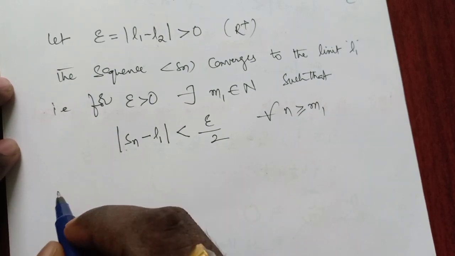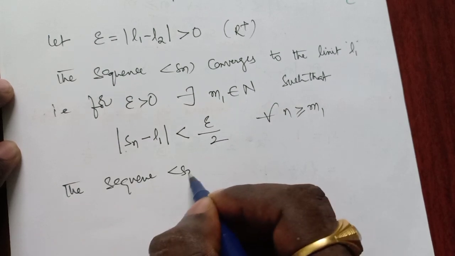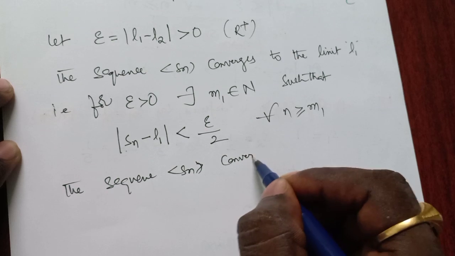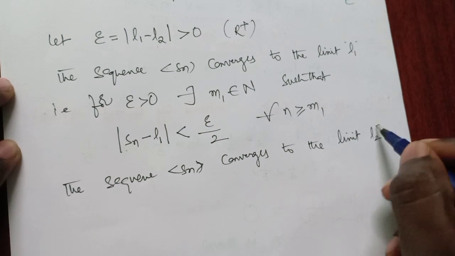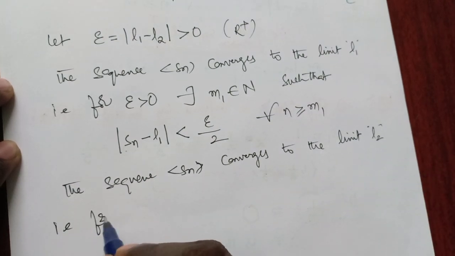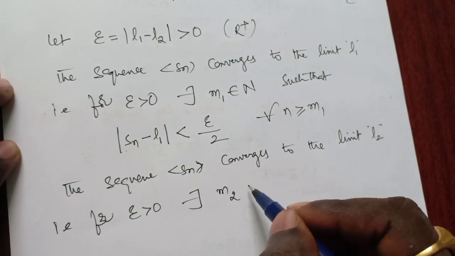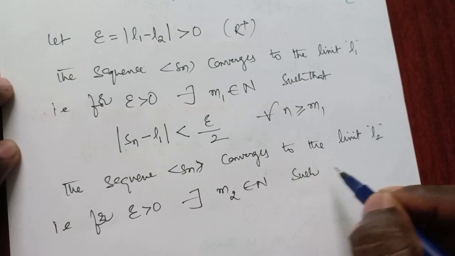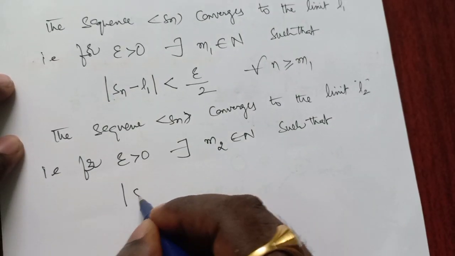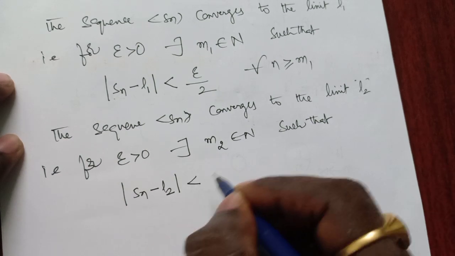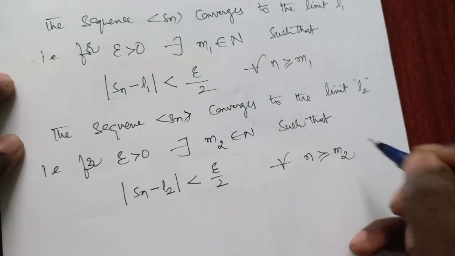Now similarly, coming to the second limit, the sequence Sn converges to the limit L2, that is, for epsilon greater than 0 there exists m2, which belongs to natural numbers, such that modulus of Sn minus L2 is less than epsilon by 2 for all n greater than or equal to m2.